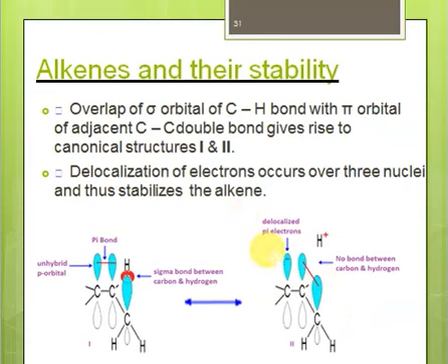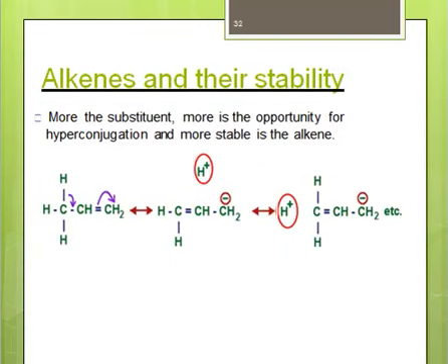So just for an idealization, here we are giving a simple structure of a substituted alkene, right? So this is a carbon, it's doubly bonded, means it has a p orbital. Now we have a carbon having at least one hydrogen, so this hydrogen is showing delocalization, right? So the sigma bond is delocalized and we are getting a negative charge on this carbon, so we say that there is a double bond here.